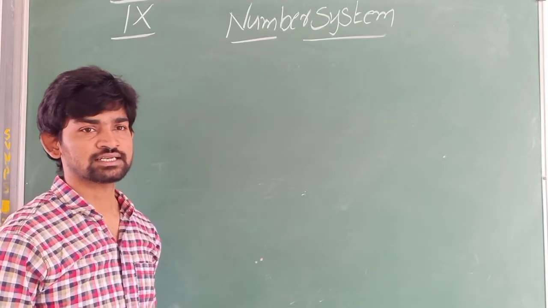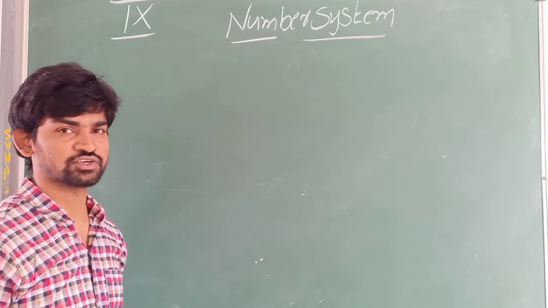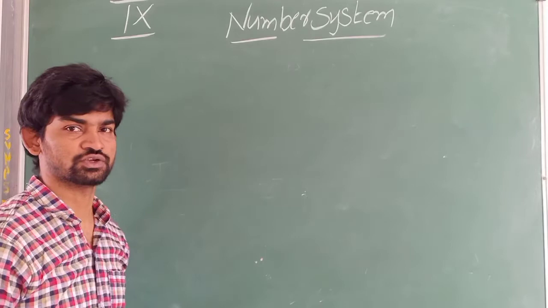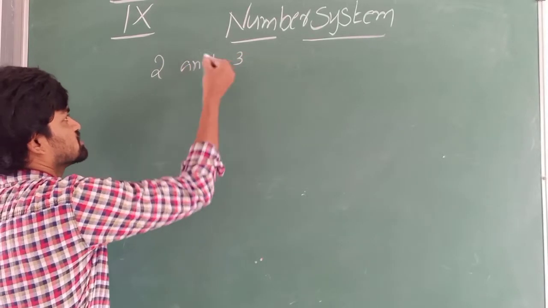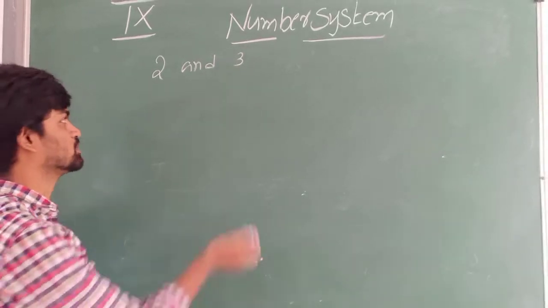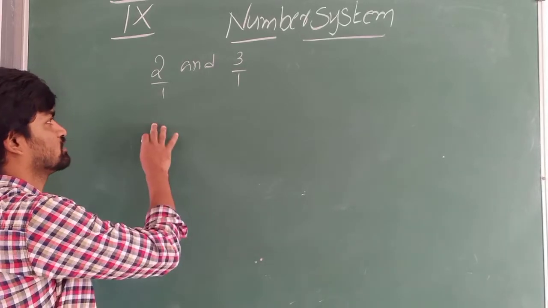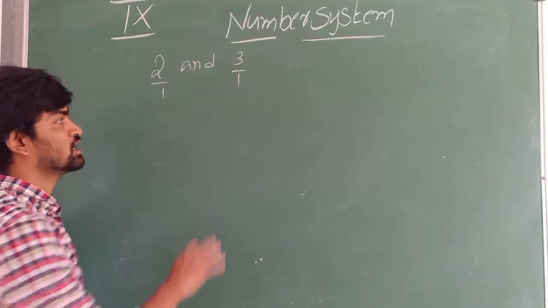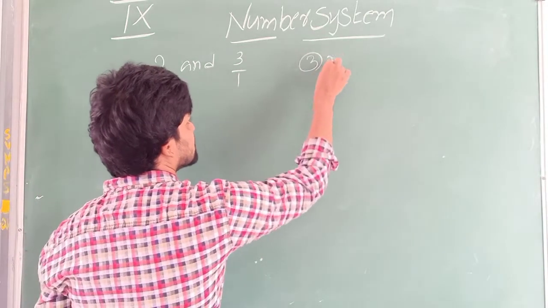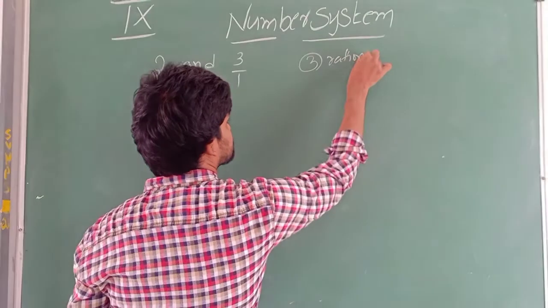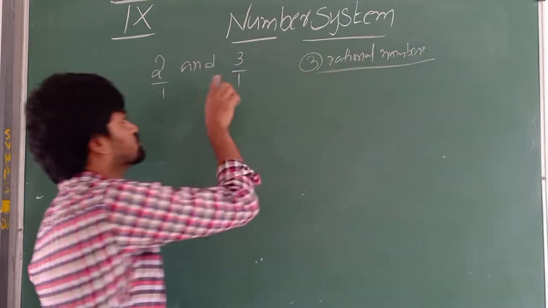Now children, let us learn how to insert rational numbers between rational numbers. I will tell you 2 or 3 methods which are easy for you to follow. I will take 2 and 3. 2 is a rational number and 3 also is a rational number, because they can be expressed in the form p by q. I want to insert 3 rational numbers between 2 and 3.